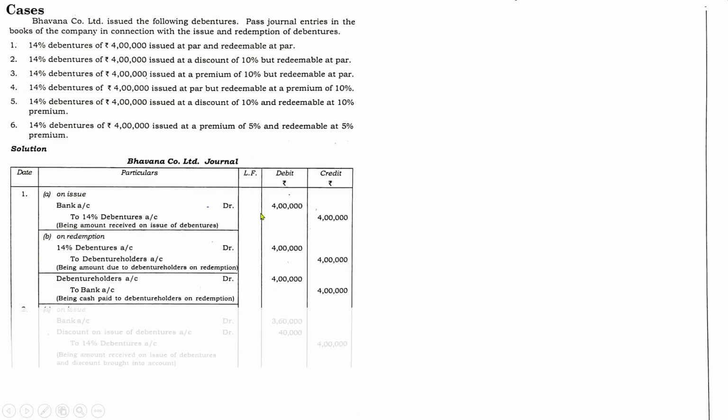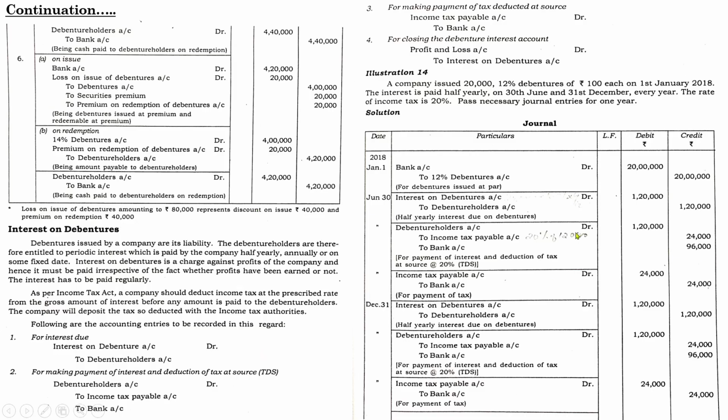So during the year, what was the interest on debentures paid? See, an amount paid on June, it was 1,20,000. Another amount paid on December, 1,20,000. So during the year, how much interest was paid? Total of 2,40,000 interest was paid.